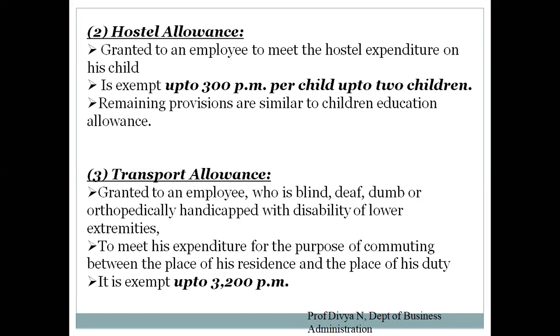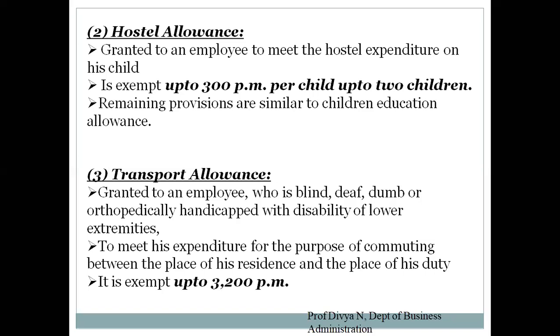Next allowance under special or personal allowance is transport allowance. It is granted to an employee who is blind, deaf, dumb, or orthopedically handicapped with disability of lower extremities. So he's able to work, but he's not able to come on his own transport. So to such an employee, transport allowance is provided to meet his expenditure for commuting between the place of his residence and the place of his duty.